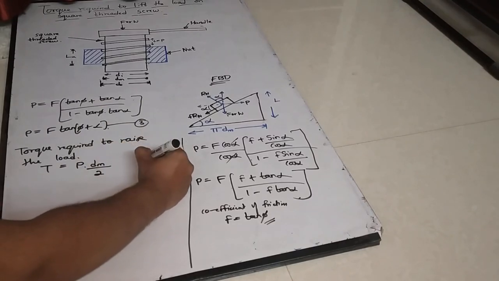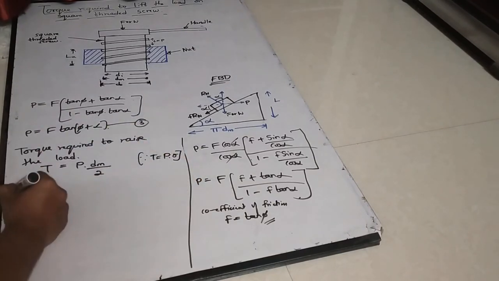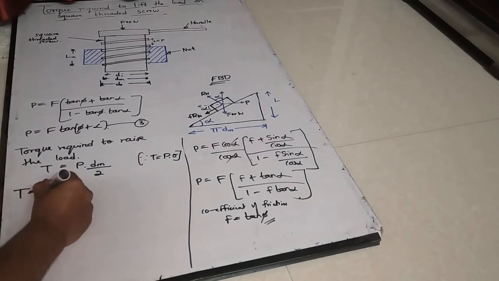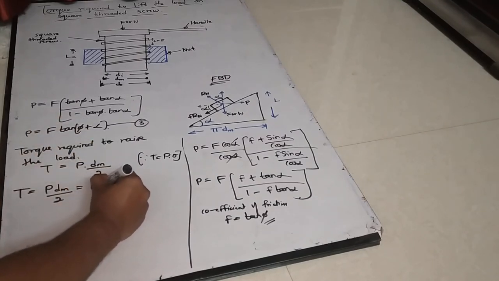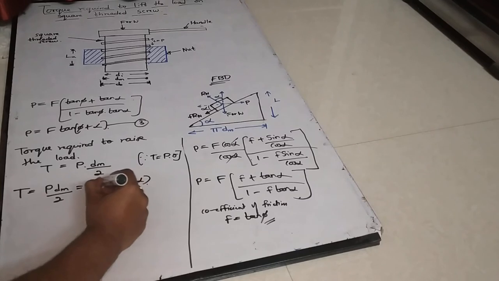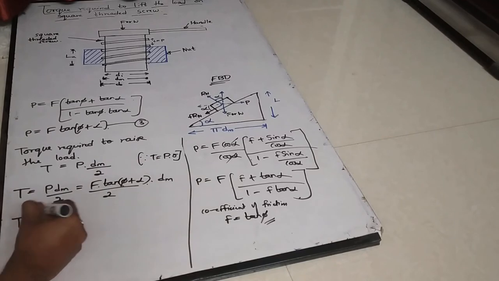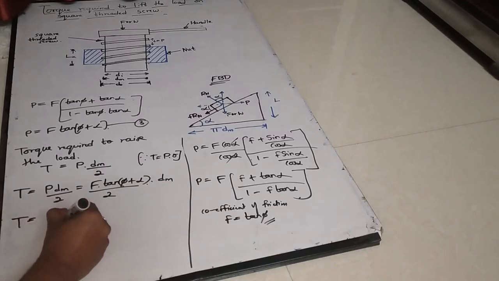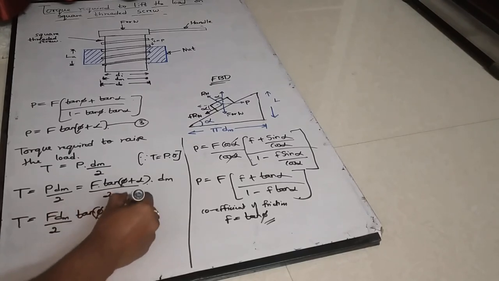Torque is equal to load into distance r, you just remember this. Further, T is equal to P dm by 2. P you have already got as F tan of phi plus alpha, divided by 2 multiplied by dm. So torque is equal to F dm by 2 tan of phi plus alpha.